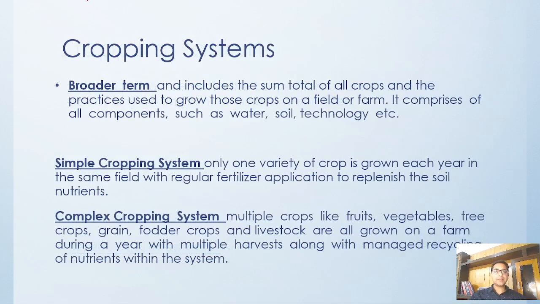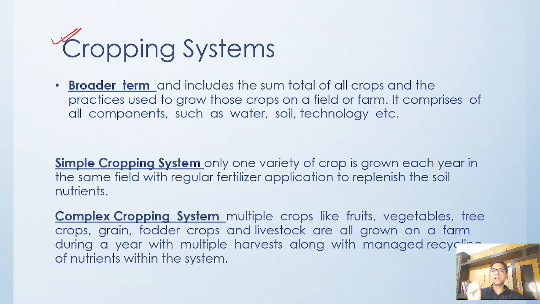Then what is a cropping system? The cropping system is a broader term; cropping pattern is a narrower term.